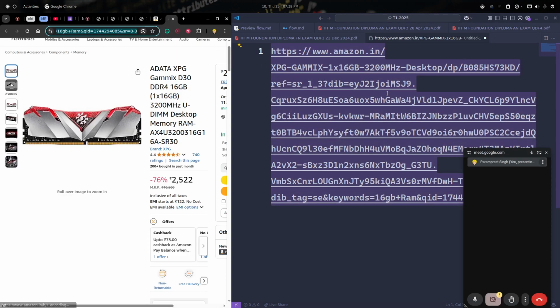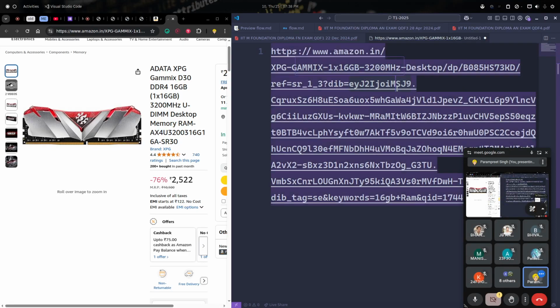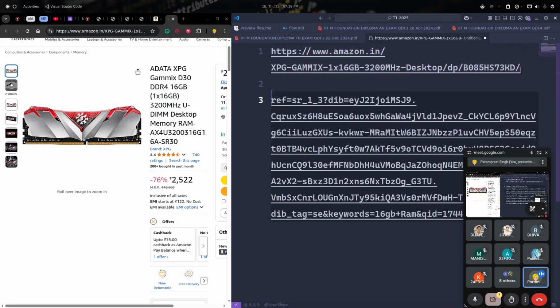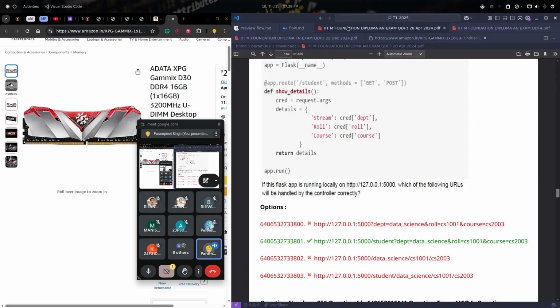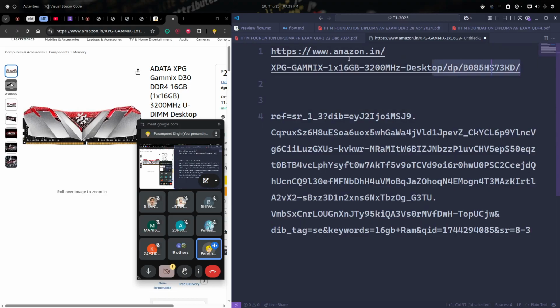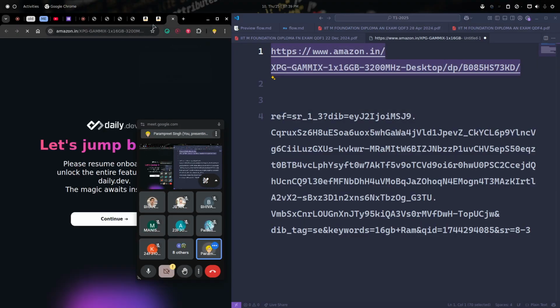Now if we want to break the whole URL into several parts, what we can see here is that only till this point do we have the actual path. Apart from that, this whole thing is just the parameters we are passing, the same parameters we had here, like the department, data science, roll number, or the arguments in the request. Even if we do this again, we will get the same result.